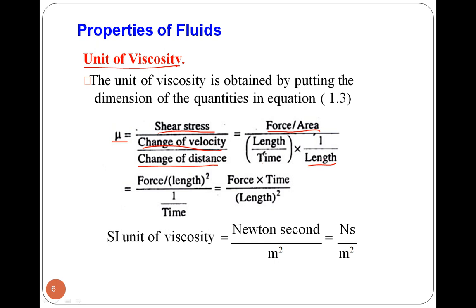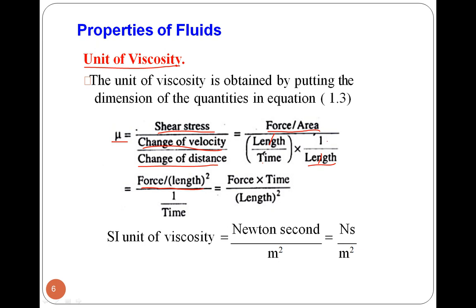So 1 upon length will be the unit. This length will get cancelled. We will get force per unit area. Area's unit is length square, meter square. So we have force per unit length square.